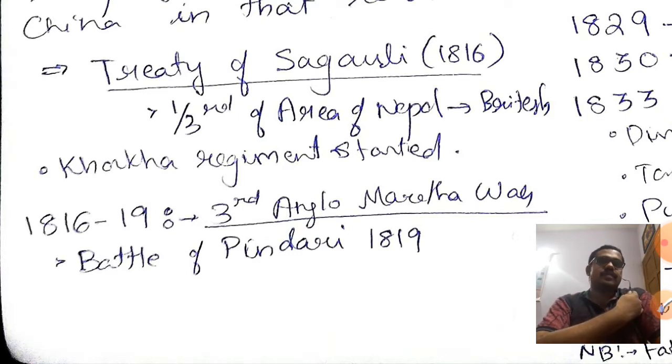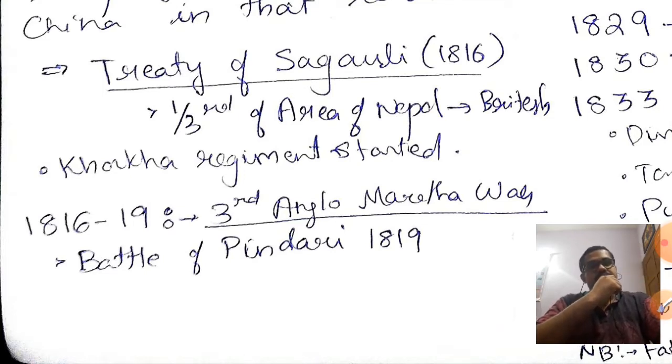Another important thing is that in the First Anglo-Nepal War, the Gorkhas played a very important role on the side of Nepal. The British were so mesmerized and liked the Gorkhas so much because they are really well trained and loyal. So a regiment in the British Army was started in the name of Gorkha, the Gorkha Regiment, in which Gorkhas are trained to be used by the British Army.